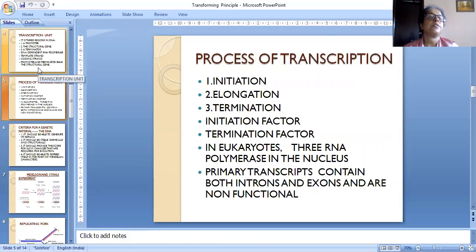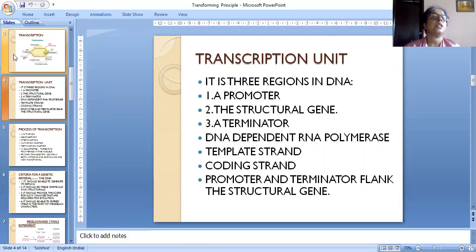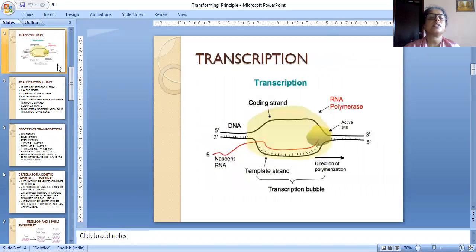The process of transcription we are yet to learn. Now the transcription unit we have already learned. The textbook gives the full picture, but I selected only the segment which is participating and showed that here.